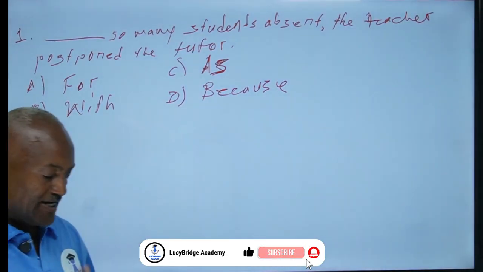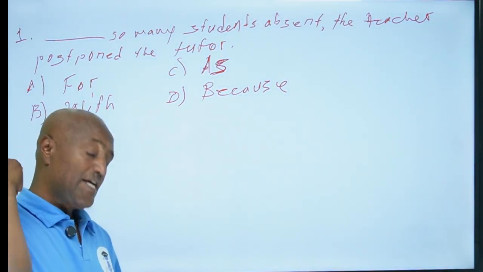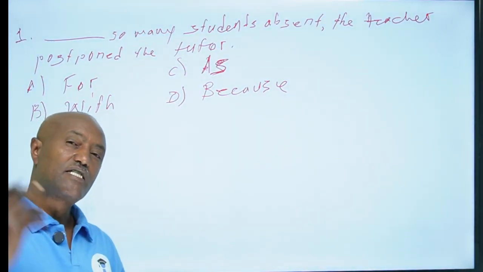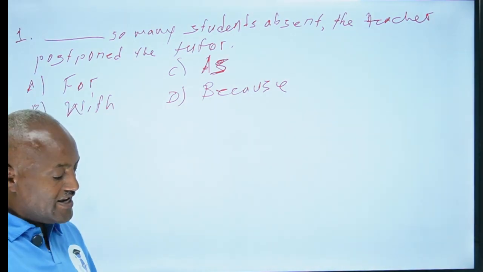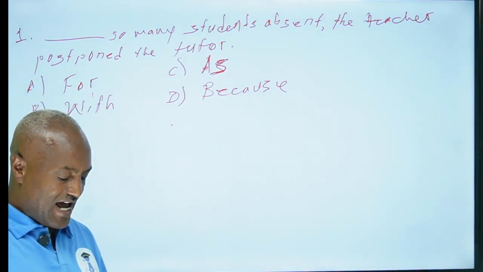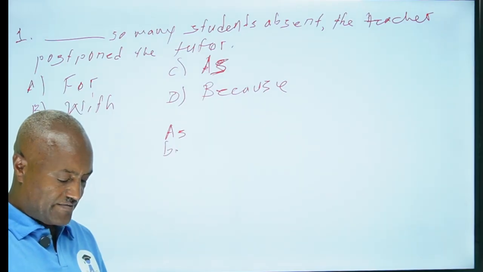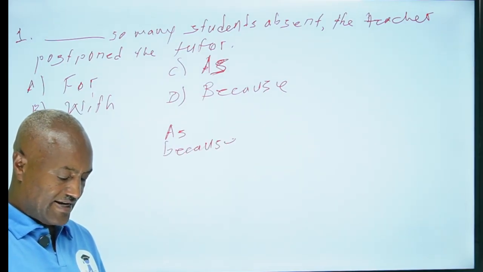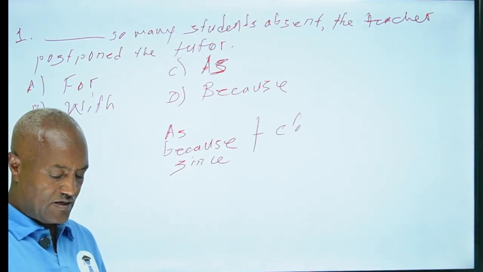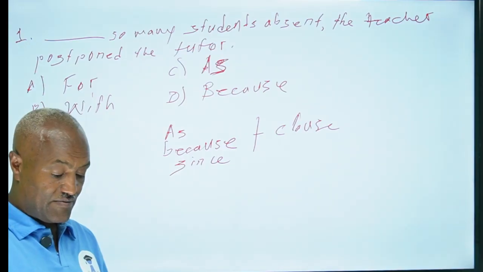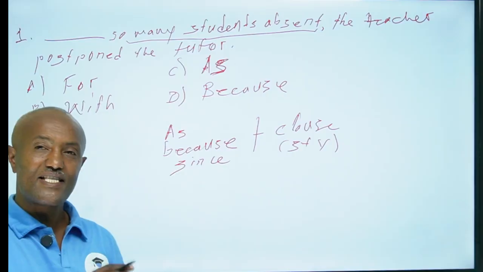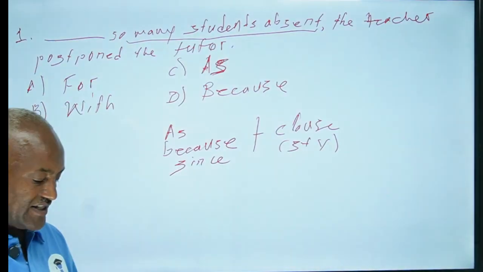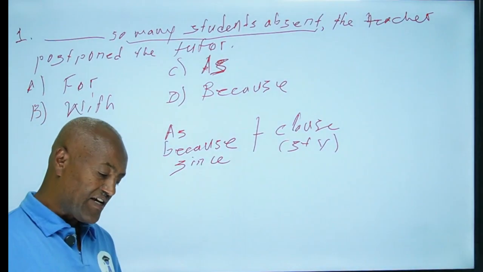According to what we discussed, we already said that because, as, and since help us state reasons. And here we have to remember that as, because, and since are followed by a clause. When you say a clause, don't forget, that means at least subject plus verb. Therefore, "so many students absent": is that a clause or a phrase? It is not a clause, it is a phrase.